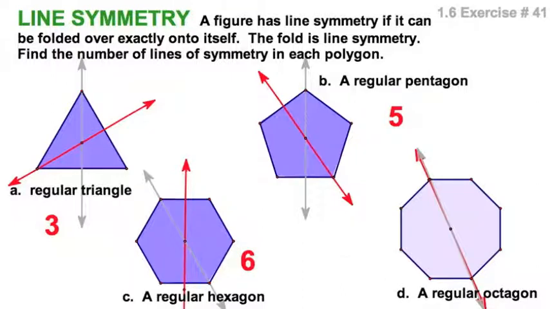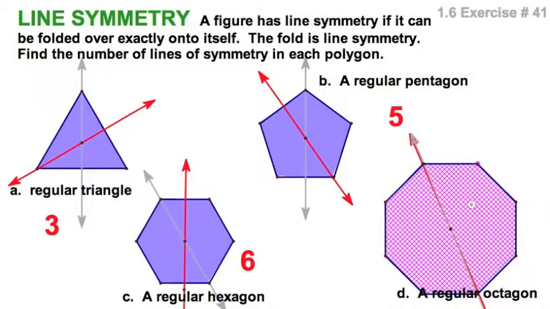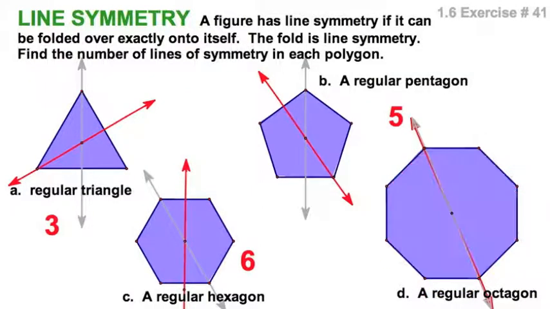And we'll just finish this out with the regular octagon. Well, let's make this octagon a little bit bigger so we can see it. This figure is hard to see. I've got 1. Do I have an axis here? That's 2, 3, 4, 5, 6, 7, and 8.